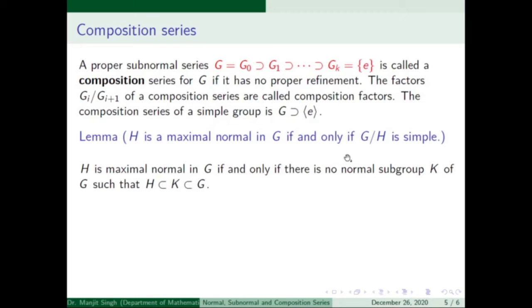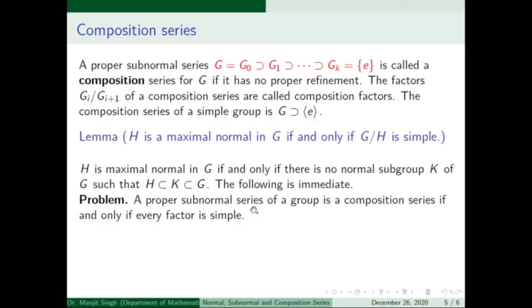Therefore, by the correspondence theorem, no subgroup other than G mod H and H can exist. So G mod H is simple, and conversely, if it is simple, then there is no such situation, and therefore H is maximal normal in G.